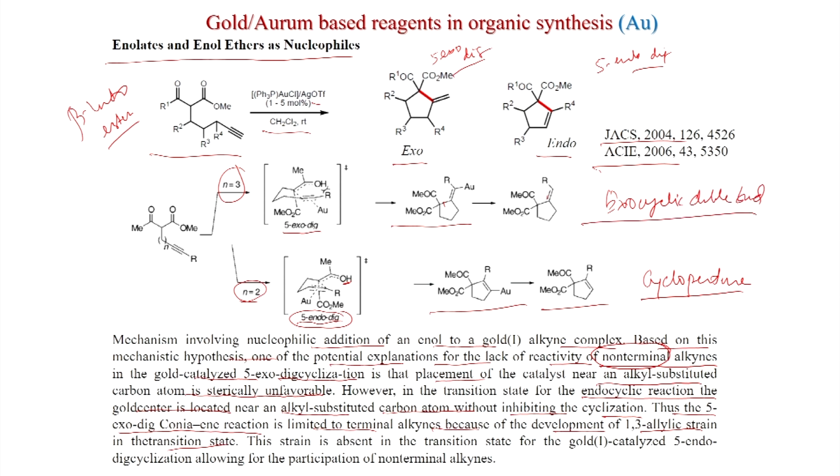Depending on which cyclization is happening, in the 5-exo decyclization, if you have an R group, then it fails because of steric interaction. So, only with terminal alkynes you get the 5-exo decyclization. But 5-endo decyclization can work with both terminal as well as non-terminal alkynes.